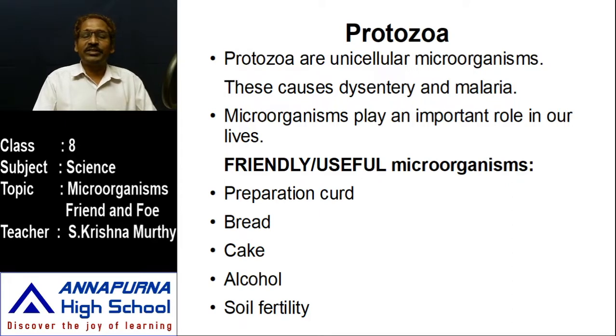Yeast is used in the preparation of bread or cake, and also in alcohol industries, where we use yeast cells and bacteria cells as well.